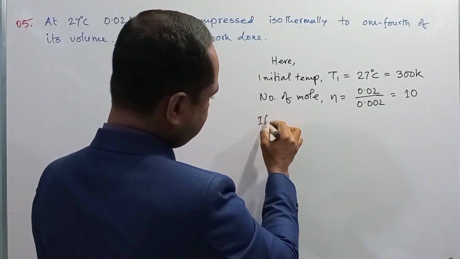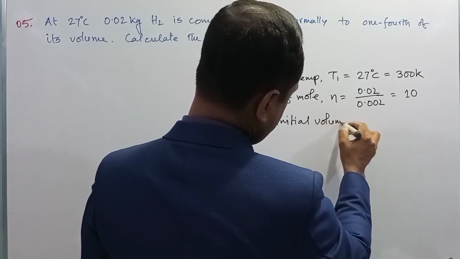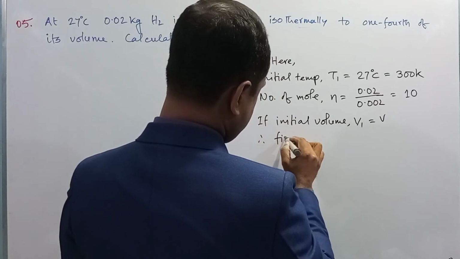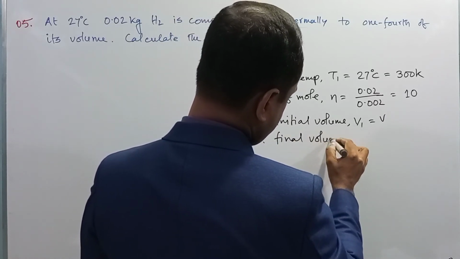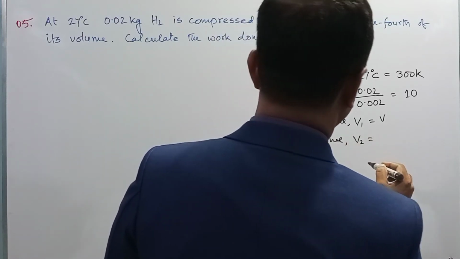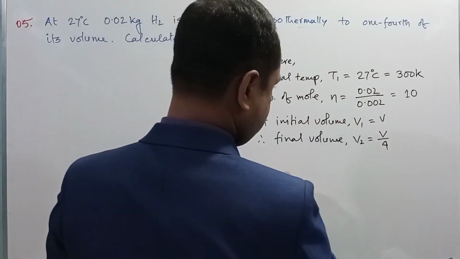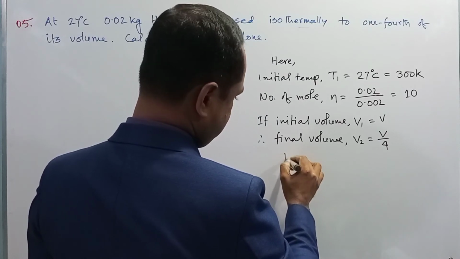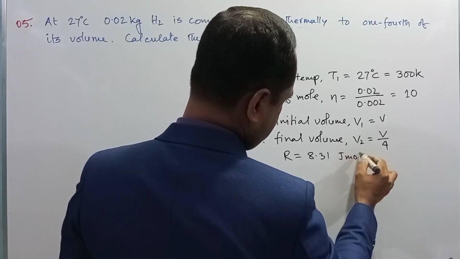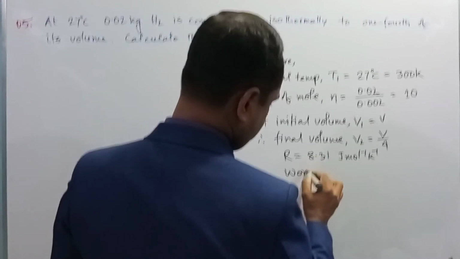If initial volume V1 is equal to V, therefore final volume V2 is equal to V by 4, right? You know, molar gas constant R is equal to 8.31 joule per mole per Kelvin. We need to determine the amount of work.